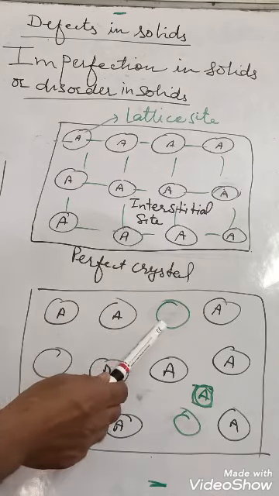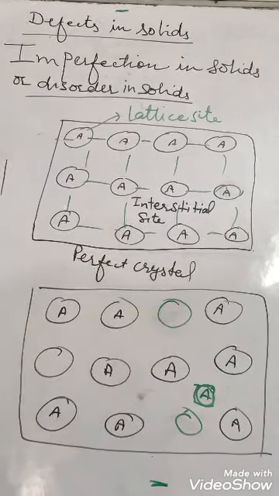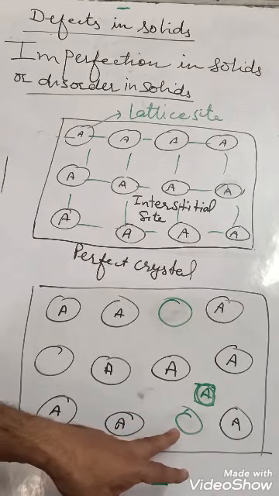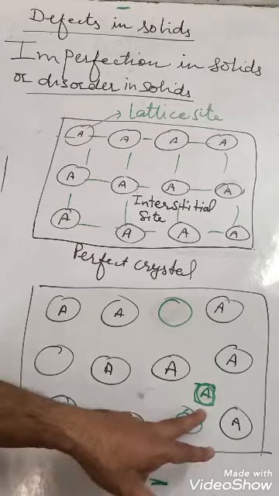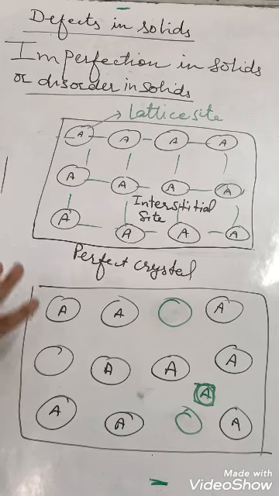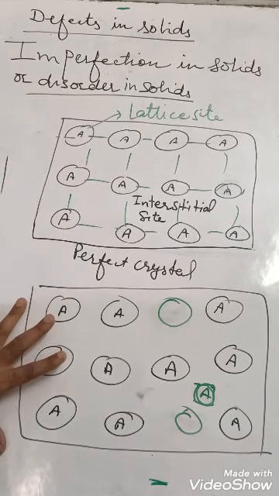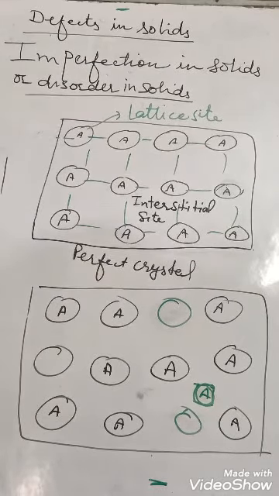Another one: from here one particle is missing, or one particle has dislocated, has displaced from its lattice site, its actual position, to an interstitial site. Such type of solid is known as having imperfection, having defect, or it is an imperfect solid. So remember, this is a perfect crystal and this is an imperfect crystal. This crystal has defect. So what kind of defects are there?